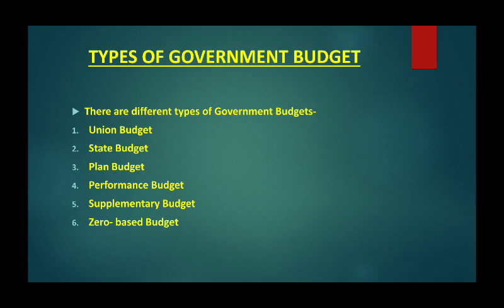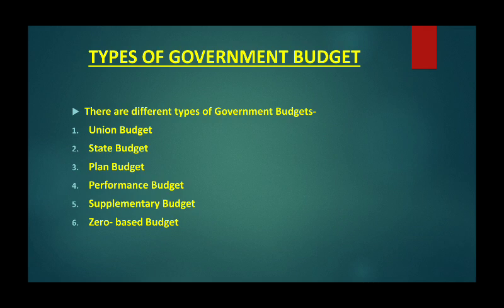Till 2016, the budget was presented in 2 parts like railway budget and general budget. But after that, from the Government of India budget 2018-19 onwards, the general budget and railway budget are merged and it is commonly known as union budget.